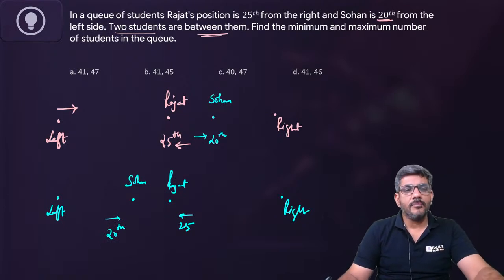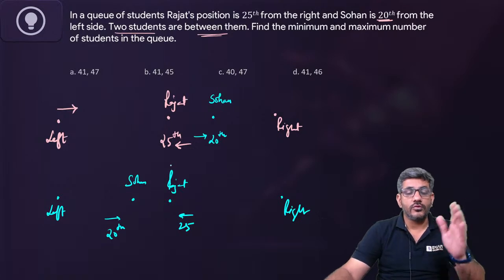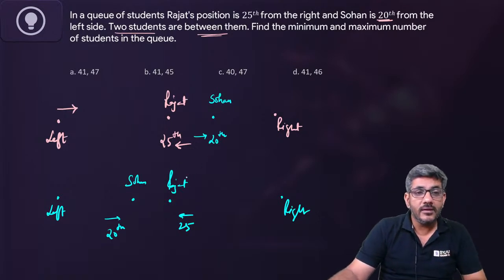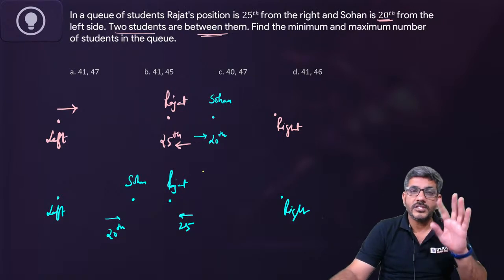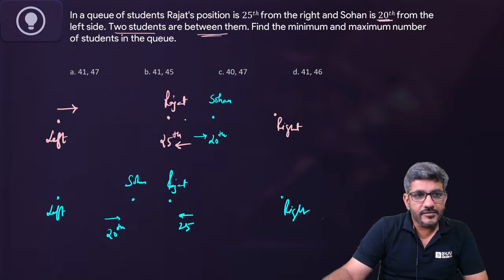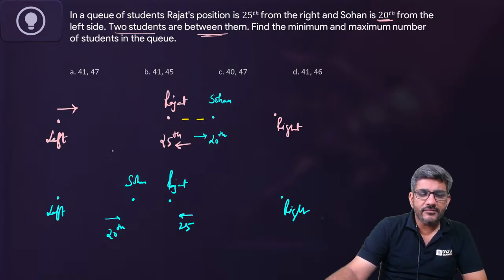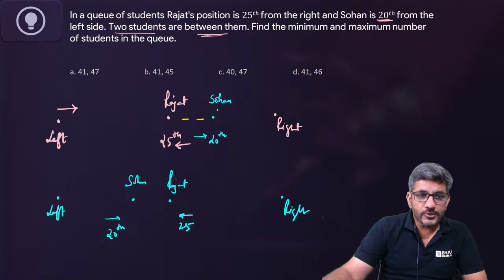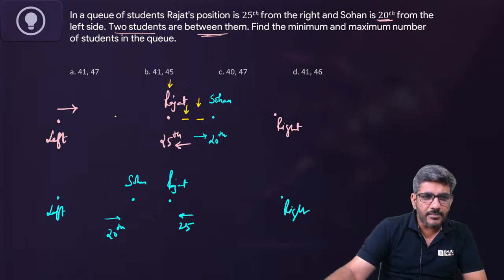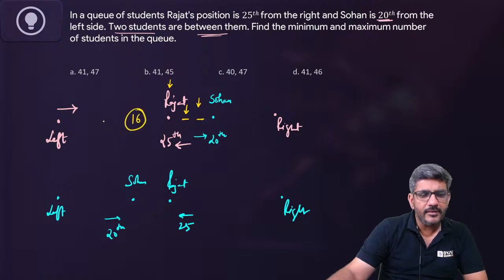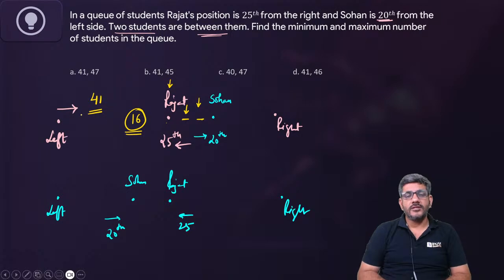The question is asking you to find the minimum and maximum number of students in the queue. Queue में लोग कितने हैं? There are two people between Rajat and Sohan. First scenario: Sohan is 20th from the left, so this guy is 19th, this guy is 18th, and Rajat is 17th. That means above Rajat there are 16 more people. From the right Rajat is 25th and there are 16 more people. By that logic I will have 41 people in the queue.